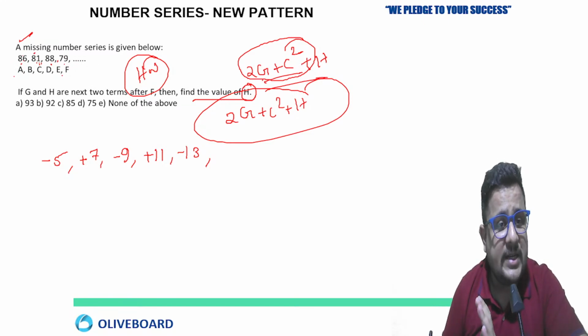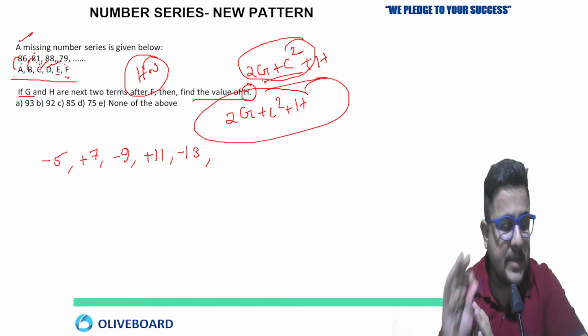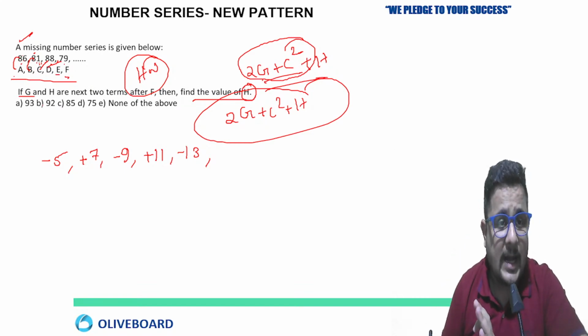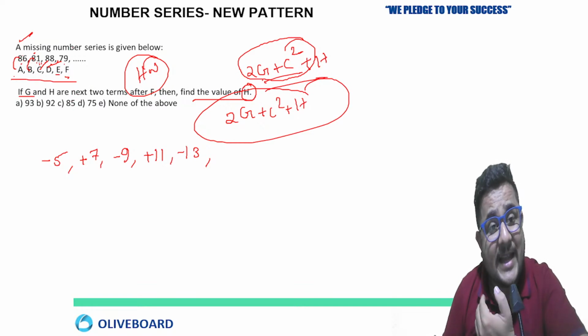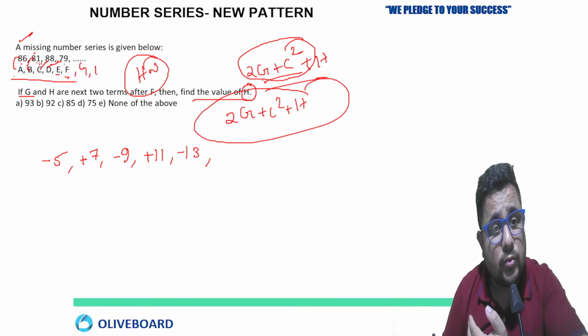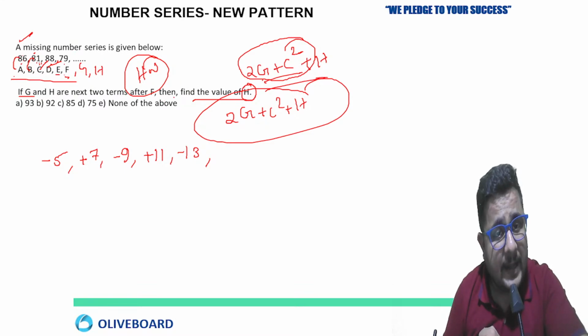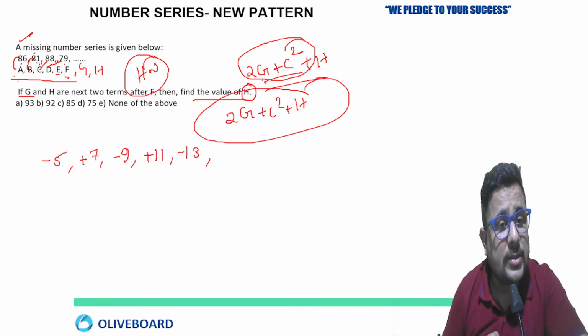Now A, B, C, D, E, F are the terms which are given. Means the value of A is 86, value of B is 81, value of C is 88, value of D is 79, then E, F are missing. But what are they asking? They are not asking the missing number directly here. They are asking: if G and H are the next two terms after F, then find the value of H.